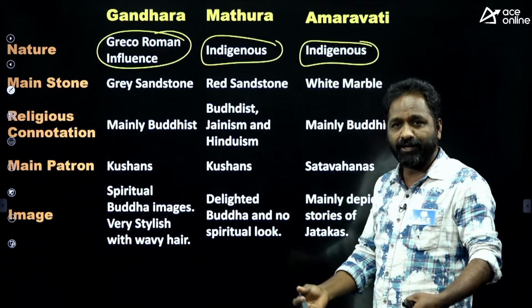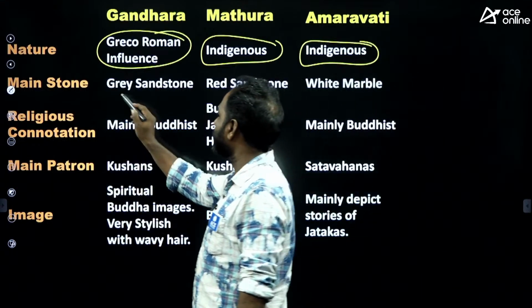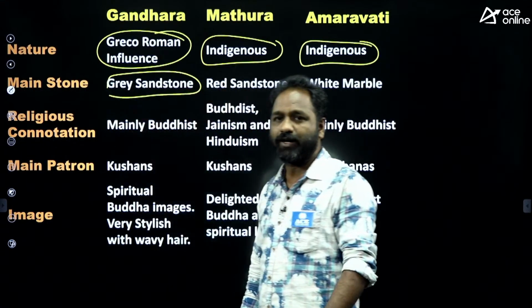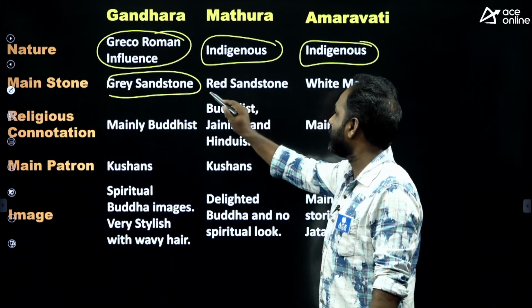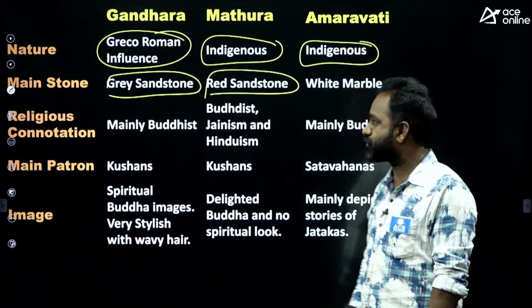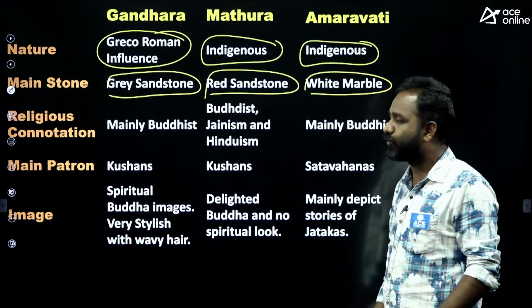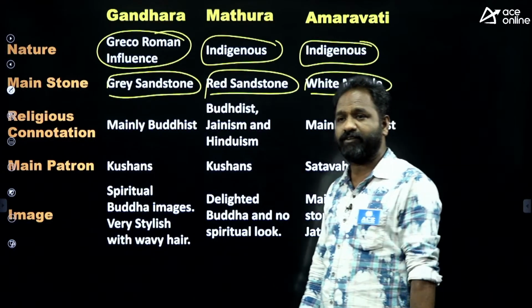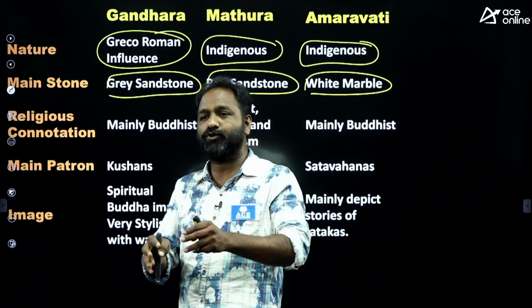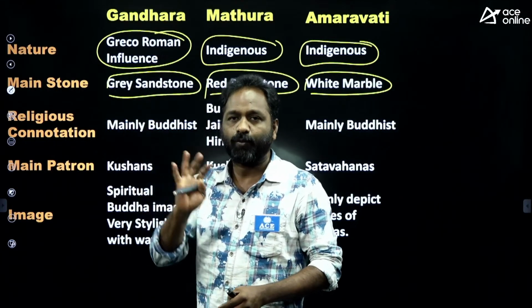Amaravati school of art is here in Andhra Pradesh only, and the stone they used was grey sandstone. In Mathura school of art, they used red sandstone. In Gandhara school of art, they used white marble. This difference is very, very important. So what kind of stone did they use in Gandhara school of art? White marble.